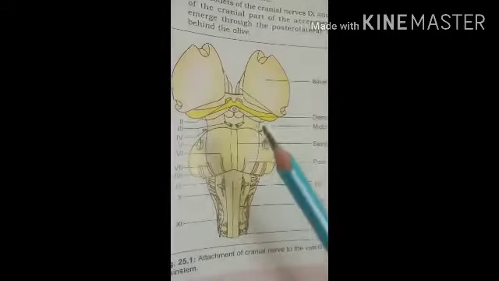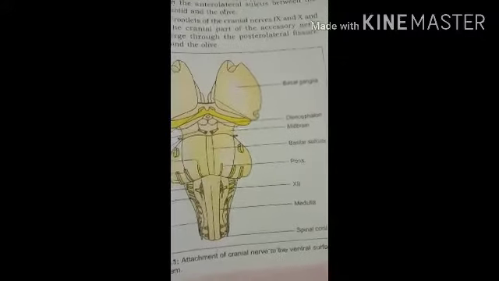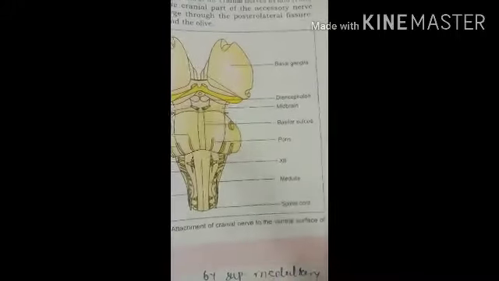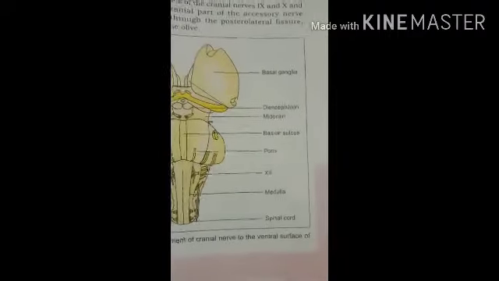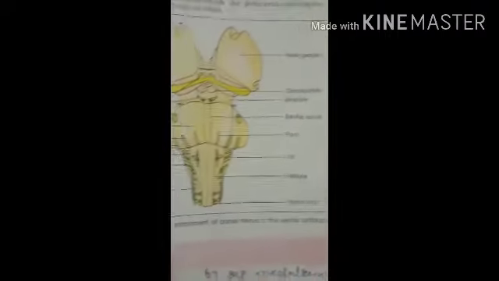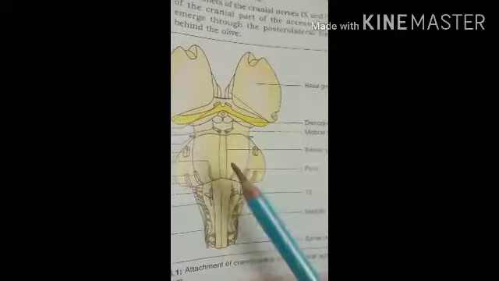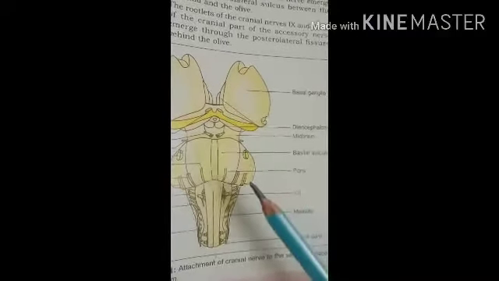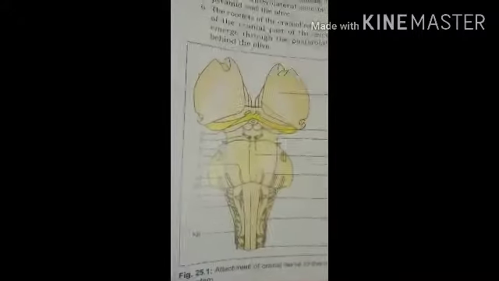And the next symptom is bilateral paralysis of the face, limb and other parts of the neck due to involvement of the facial nerve nuclei and the corticospinal fibers. So the facial nerve nucleus and the corticospinal fibers are involved, and bilateral paralysis of the face, limb and neck occurs.